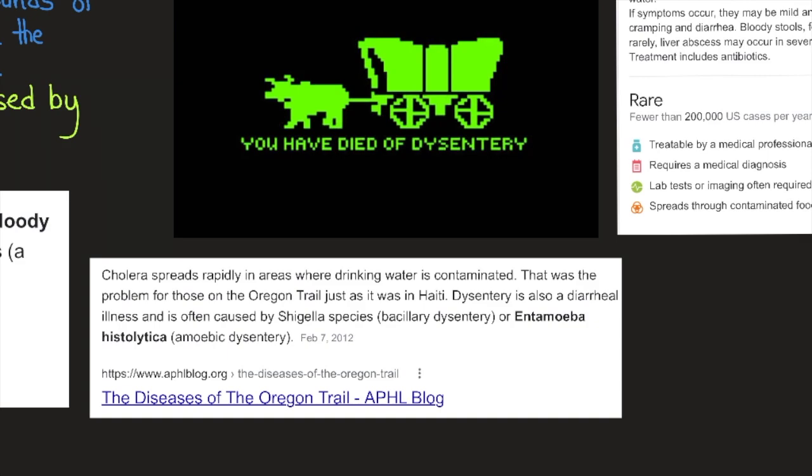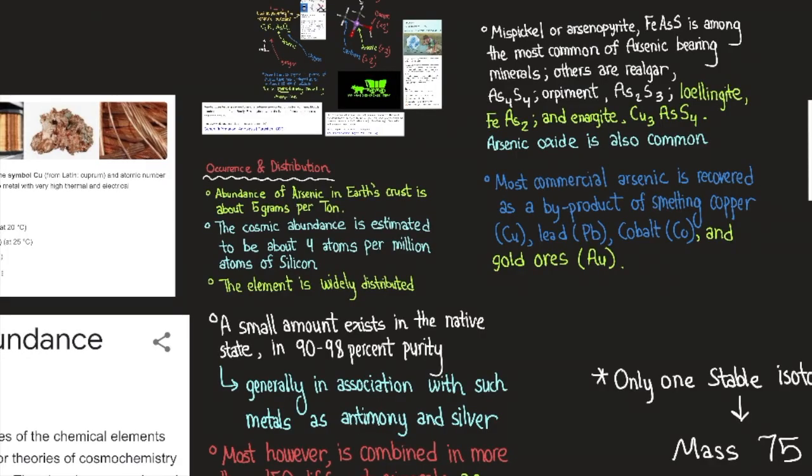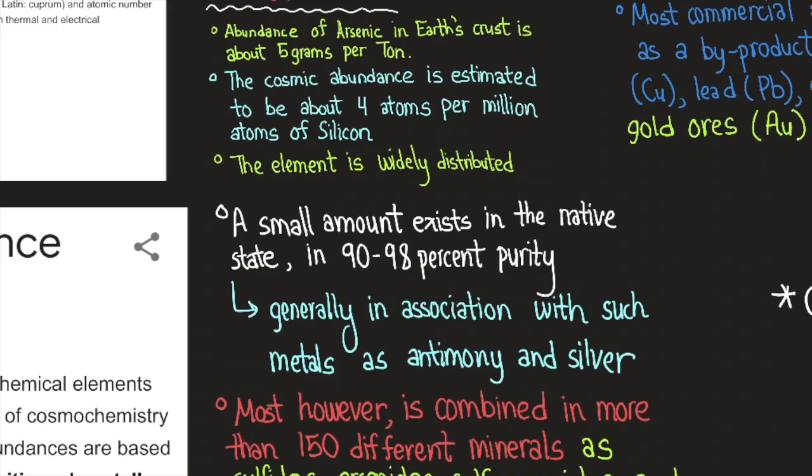Dysentery is also a diarrheal illness and is often caused by the Shigella species, bacillary dysentery, or Entamoeba histolytica, amoebic dysentery. So let's continue with the element arsenic. Arsenic, occurrence and distribution. The abundance of arsenic in Earth's crust is about 5 grams per ton. The cosmic abundance is estimated to be about 4 atoms per million atoms of silicon.